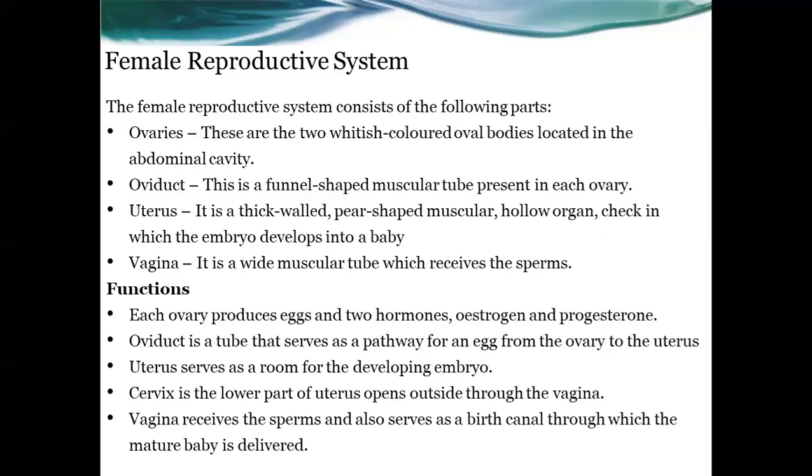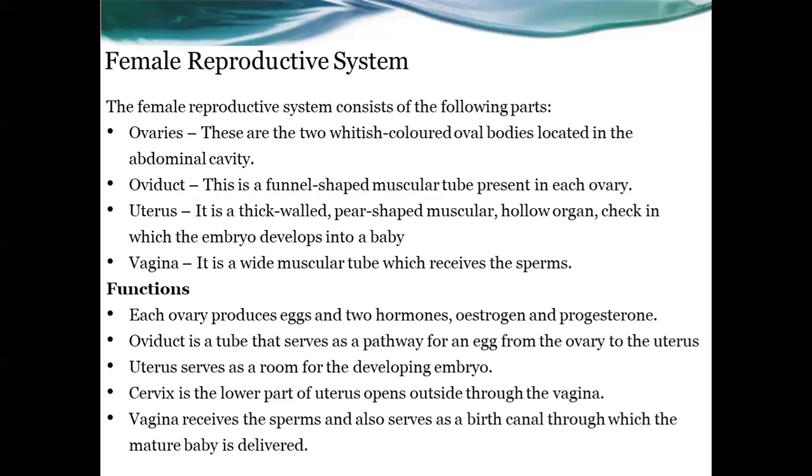Second one is the oviduct. This is a funnel shaped muscular tube, and this is present near each ovary. Then the uterus. It is a thick walled and pear shaped muscular hollow organ, in which the embryo develops into a baby. Inside of the uterus, the embryo develops into a baby. Then the last part is the vagina. It is a wide muscular tube-like structure, and this part receives the sperms.